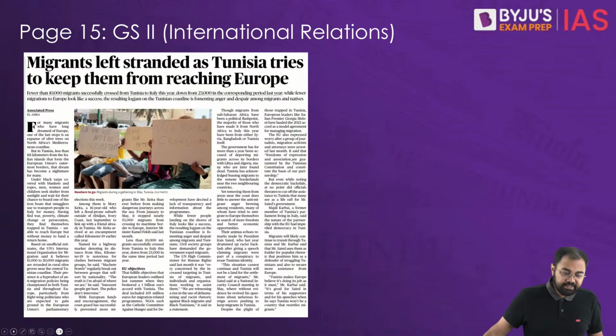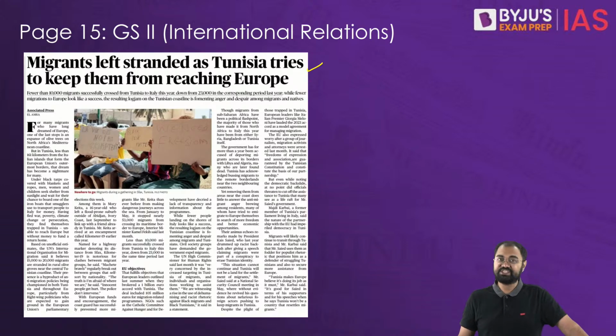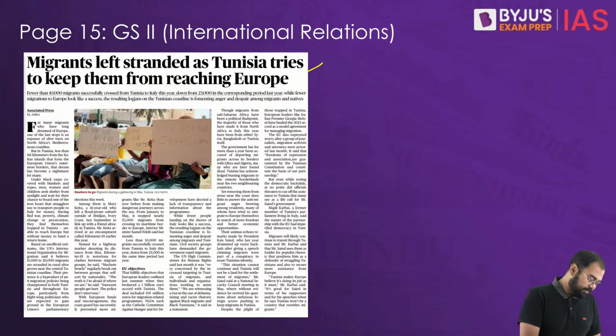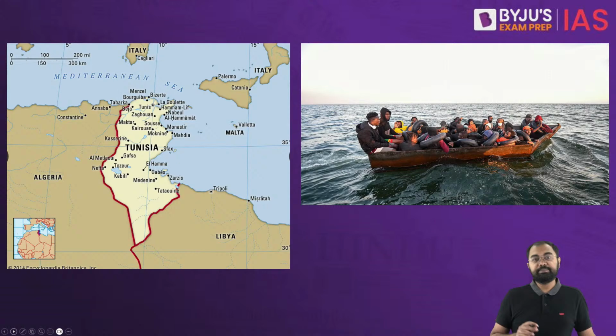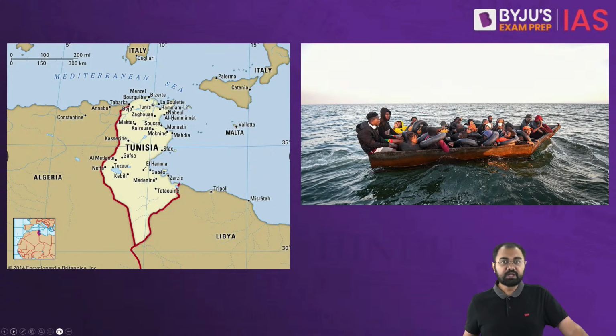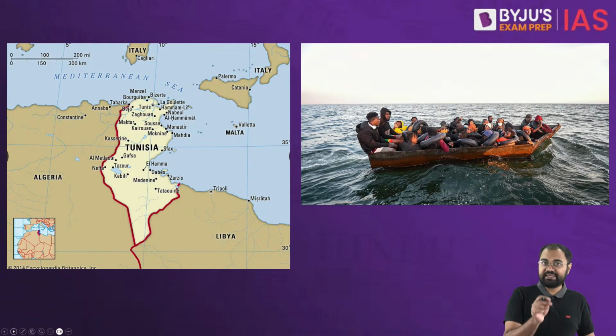Coming to the next article on page number 15: migrants left stranded as Tunisia tries to keep them from reaching Europe. What we have seen is that many of the migrants in North Africa, specifically in Tunisia, find themselves trapped in a very dire condition as they attempt to reach Europe.